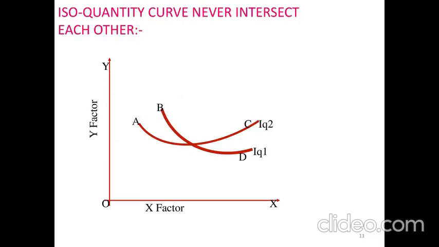This diagram shows they never cut each other, because if you take A, the proportion in the case of C is more. If you take B, the proportion of D is less. The theory, the assumption, says that for either X or Y, there should be a diminishing marginal rate of substitution. More of X, less of Y. Therefore, they never cut each other.